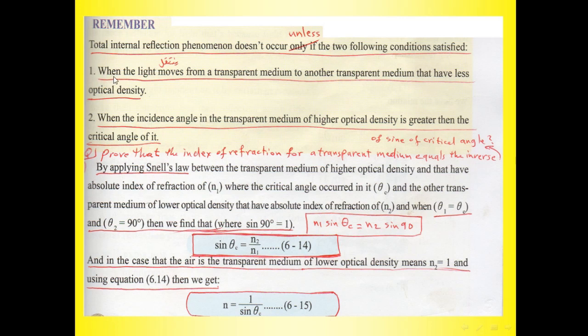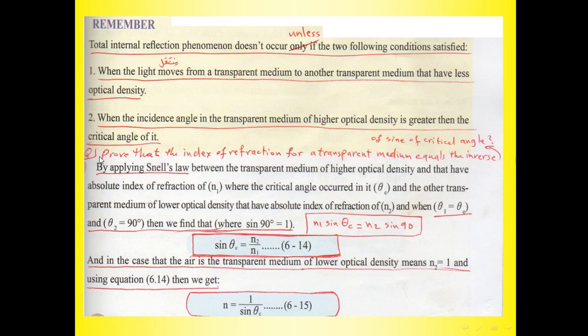Number one, when the light moves from a transparent medium to another transparent medium that has less optical density, such as from glass to air or from water to air. Number two, when the incidence angle in the transparent medium of higher optical density is greater than the critical angle of it. The angle of incidence should be greater than the critical angle.